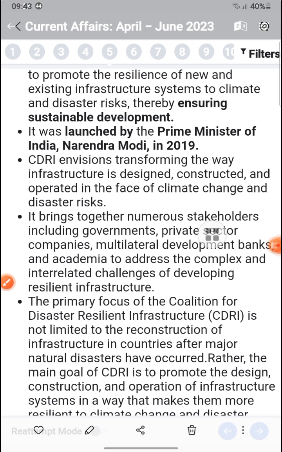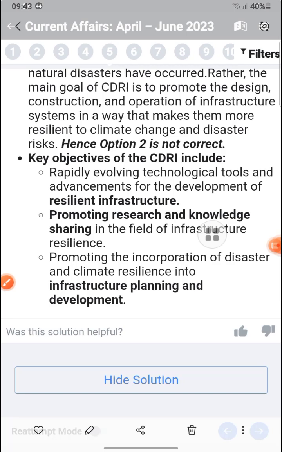The primary focus of the coalition is not limited to the reconstruction of infrastructure after major natural disasters. Our main goal is to promote the design, construction and operation of more resilient infrastructure systems. So this is a promotion of research and knowledge sharing and of incorporating disaster and climate resilience into infrastructure planning and development.